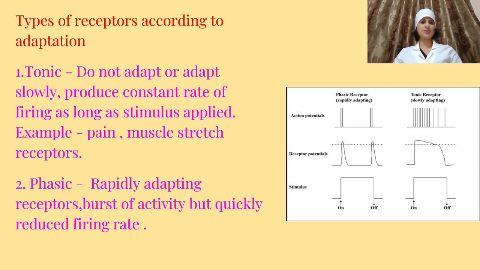Types of receptors according to adaptation. Number 1. Tonic receptors. Tonic receptors do not adapt or adapt slowly. That is, they produce a constant rate of firing as long as the stimulus is applied. Example, pain, muscle stretch receptors. Number 2. Phasic receptors. Phasic receptors are rapidly adapting receptors, that is, a burst of activity but quickly reducing firing rate.